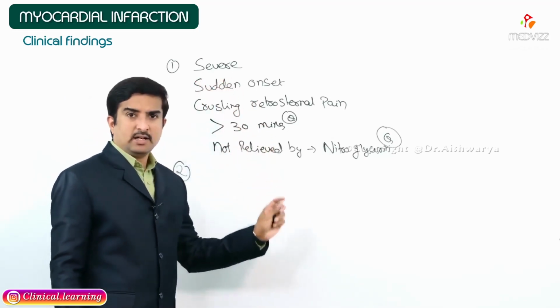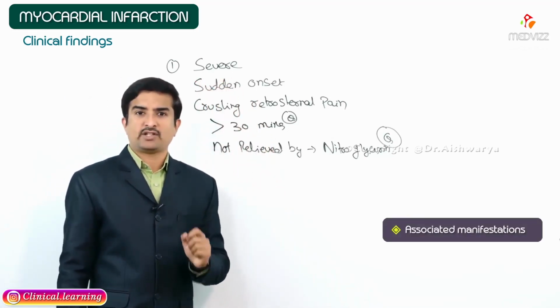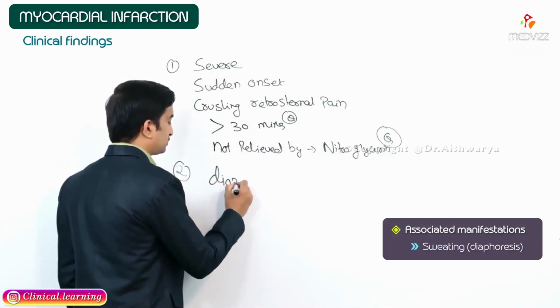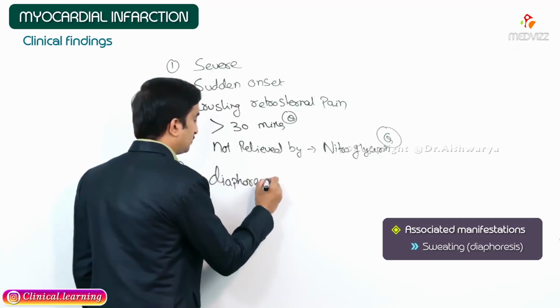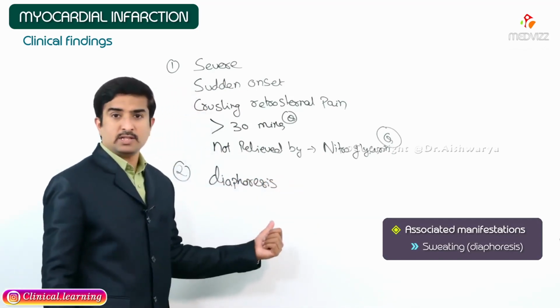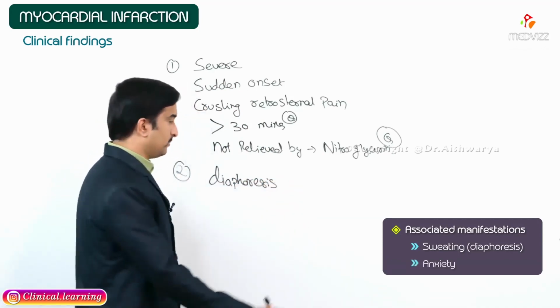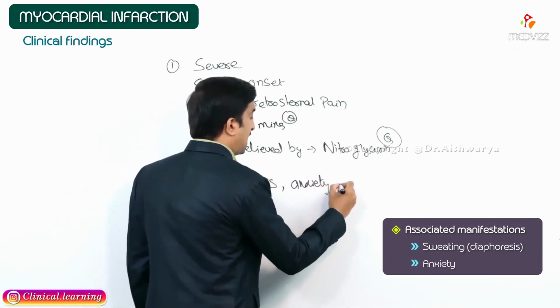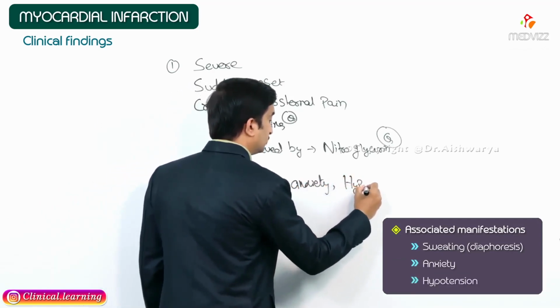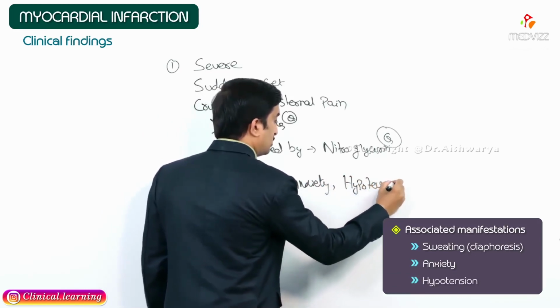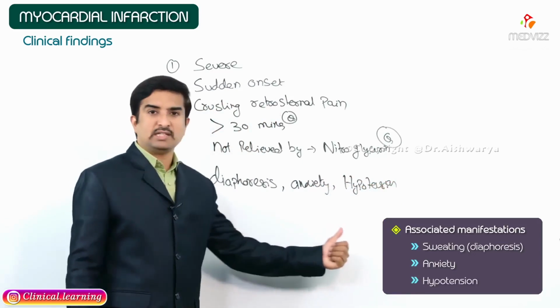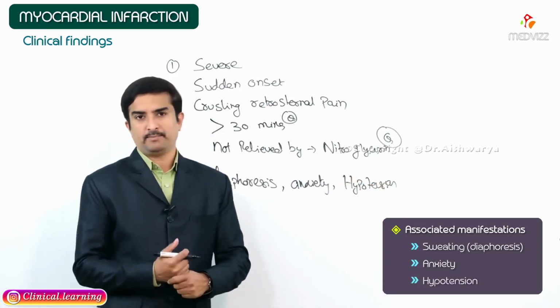The associated manifestations are diaphoresis, which means sweating, anxiety, and hypotension. Diaphoresis, anxiety, hypotension are the associated findings along with the pain.